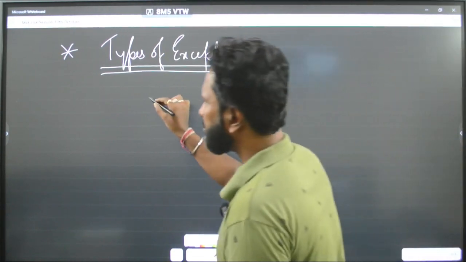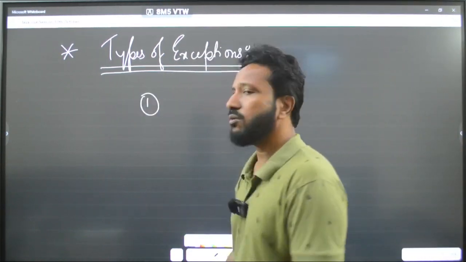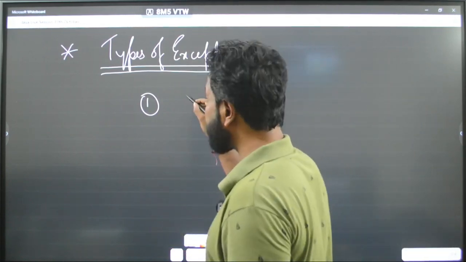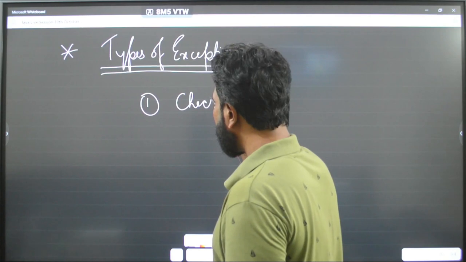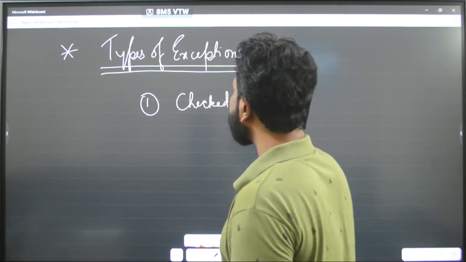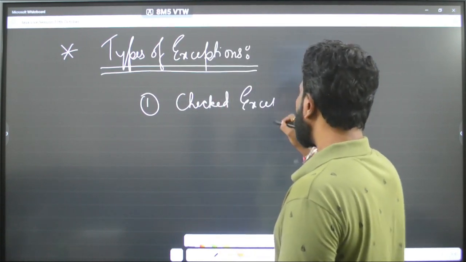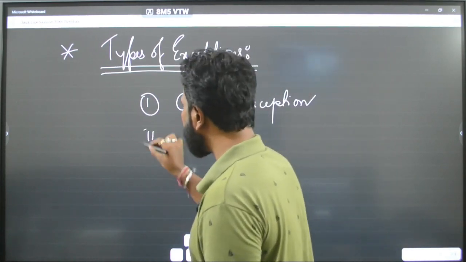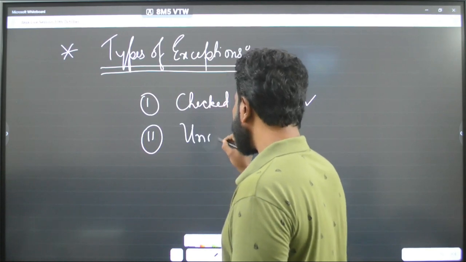The first one. Who can tell me? Can anybody tell me what the types of exceptions are that we have? The first one is checked exception. The second one is unchecked exception.